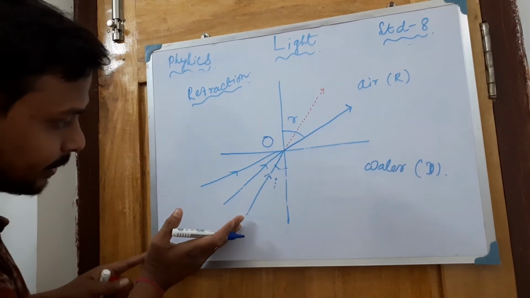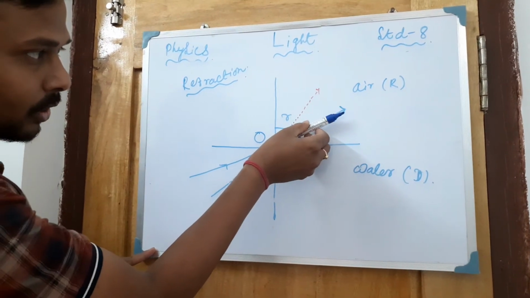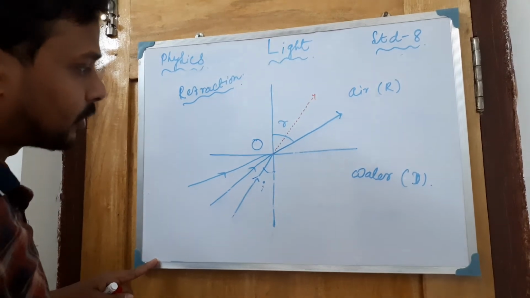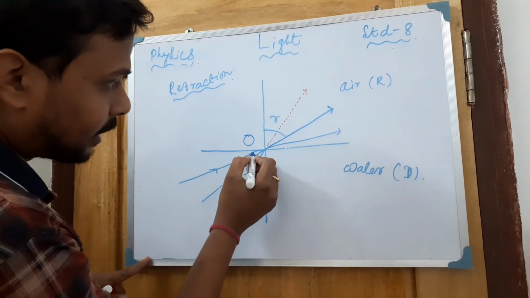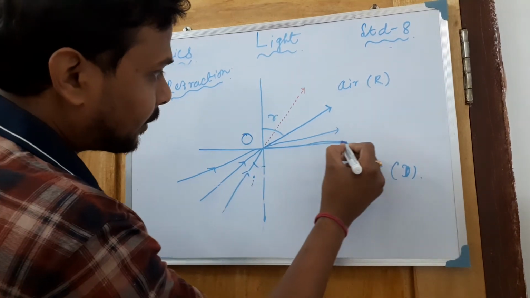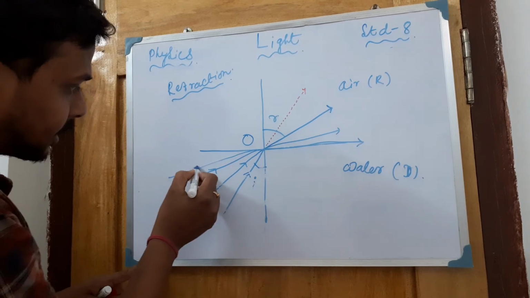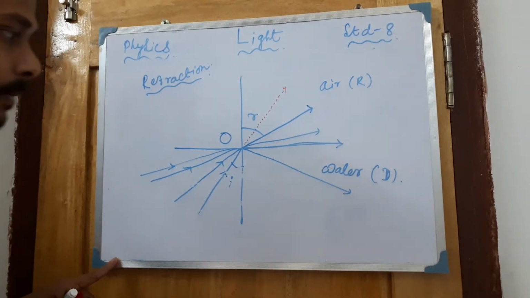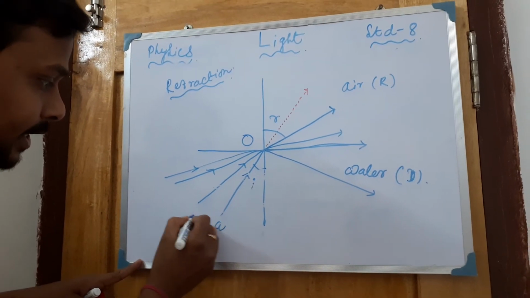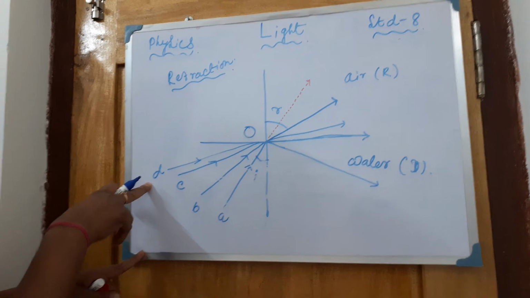As you shift the position of the source, the ray will always change in this way. One time it comes on this side, again when you change it, it goes in this way, and again if you change the position, it will come on this side. Maybe you are understanding. First one is A, second is B, third is C, and this one is D.